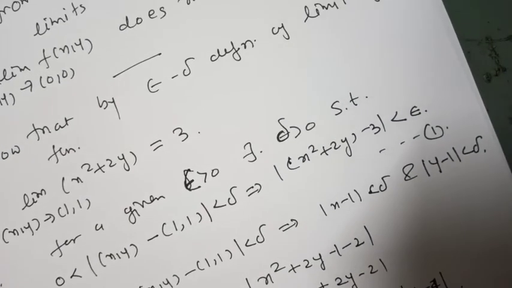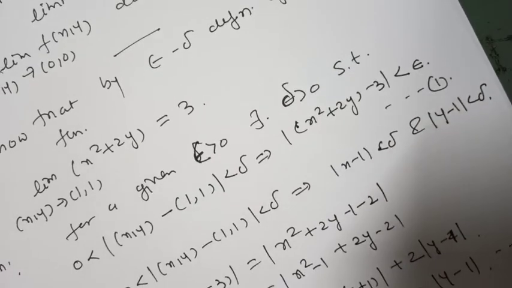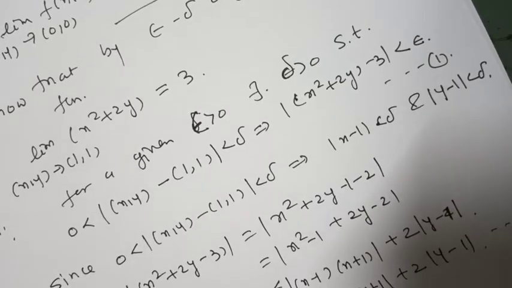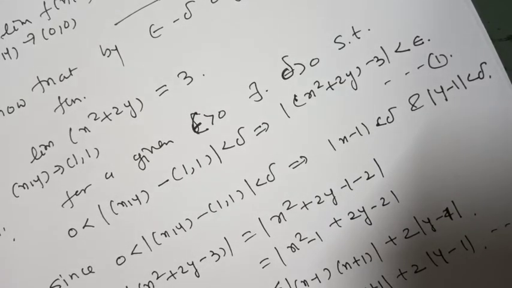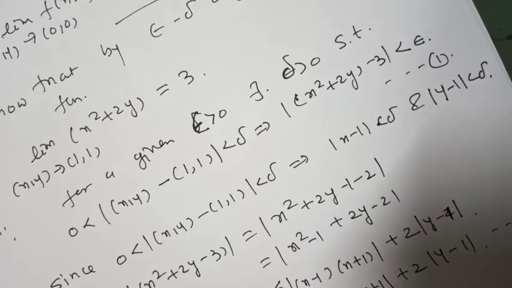Now let us choose delta is 1, so that mod of x minus 1 less than delta implies mod of x minus 1 less than 1, that is mod of x minus 1 plus 2 less than 1 plus 2, that is mod of x plus 1 less than 3.